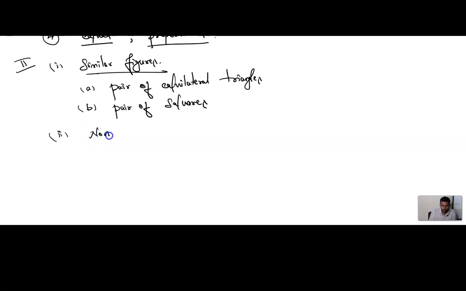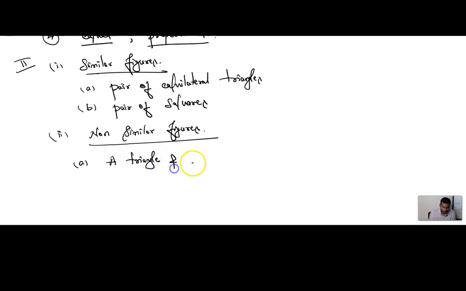Non-similar figures. Can you give an example for non-similar figures? You take one triangle and one quadrilateral. Are both similar figures? No. Triangle has 3 sides, quadrilateral has 4 sides, so they cannot be the same. That is the example for non-similar figure: a triangle and a quadrilateral form a non-similar figure.